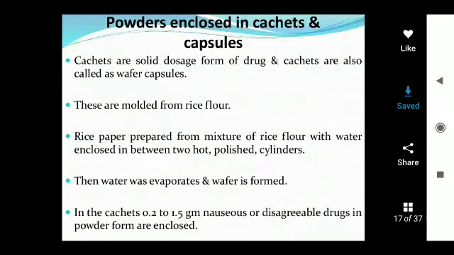Good afternoon, students. Today's topic is classification of dosage forms. In this classification, today's topic is cachets and capsules.